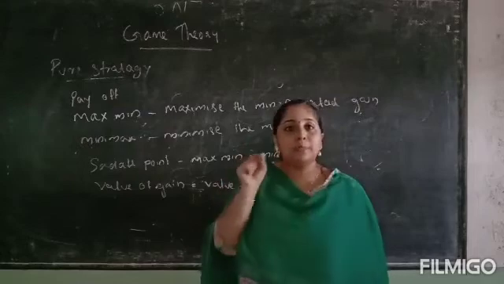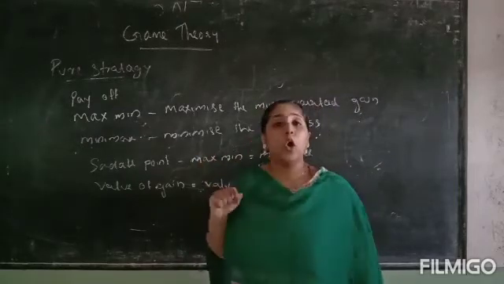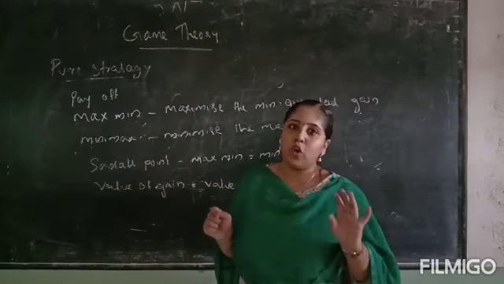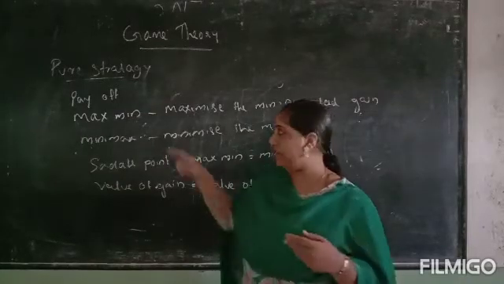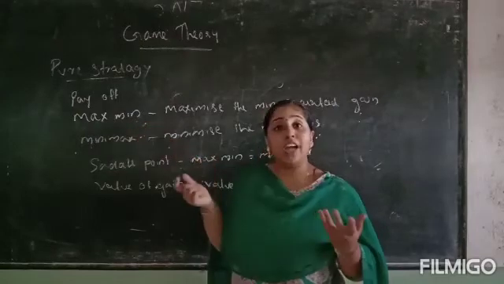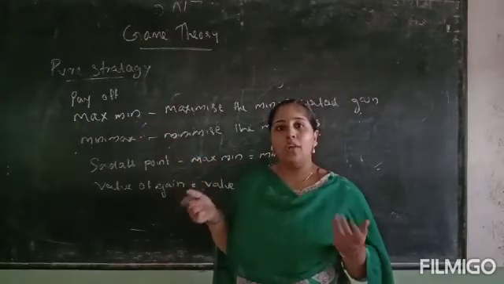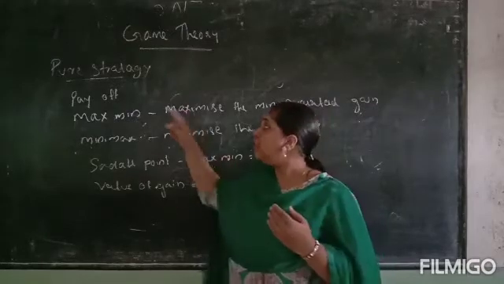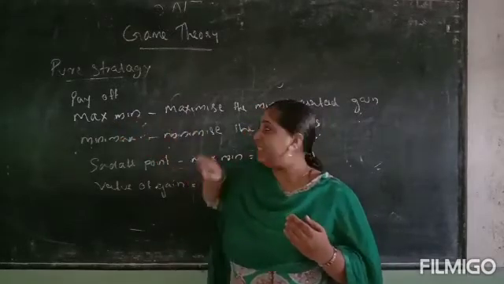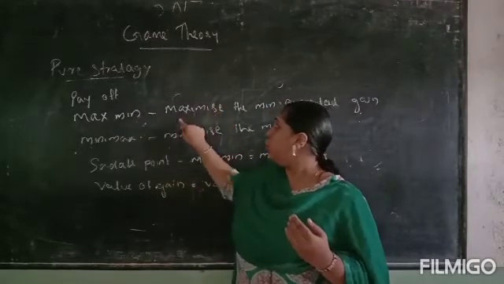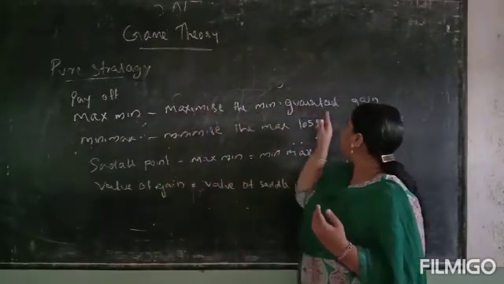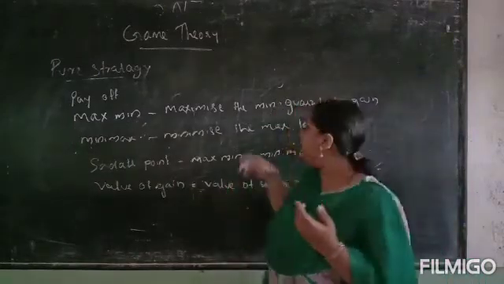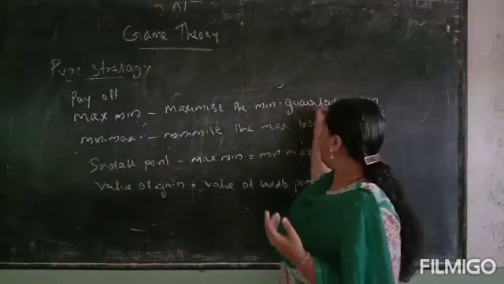Max-min principle, that is maximize and minimize. So in a game, what is to be maximized? Of course, the gain should be maximized. So what should be minimized? We know that the loss should be minimized and gains should be maximized. So the max-min principle says that we should maximize the minimum guaranteed gain.